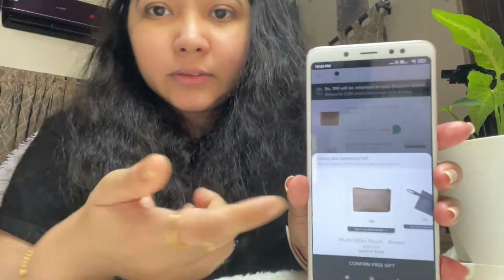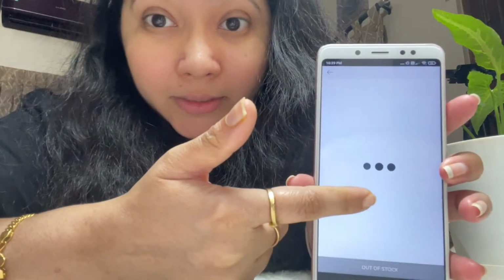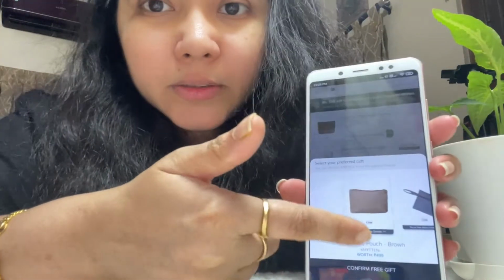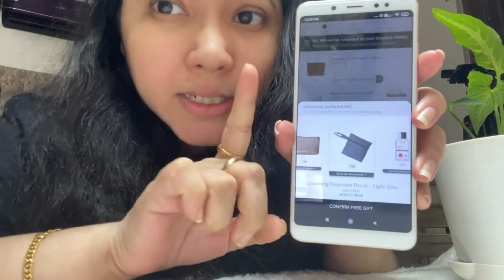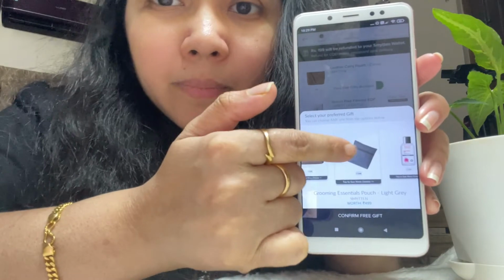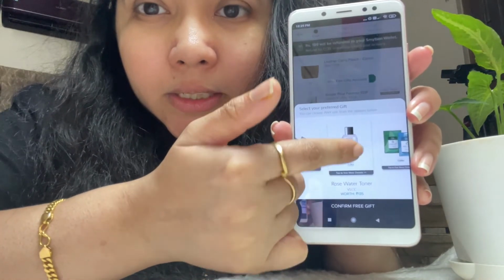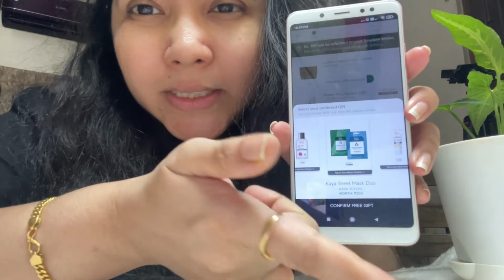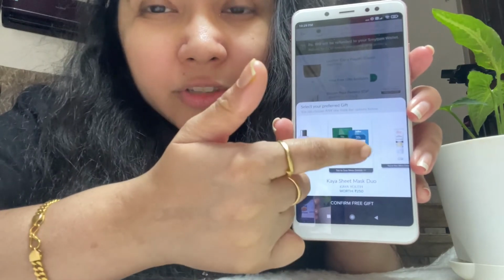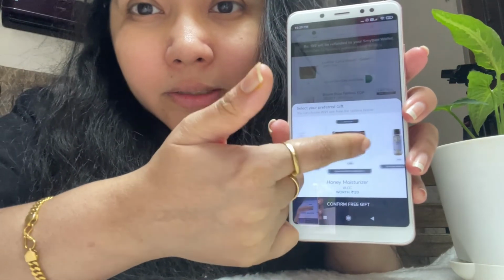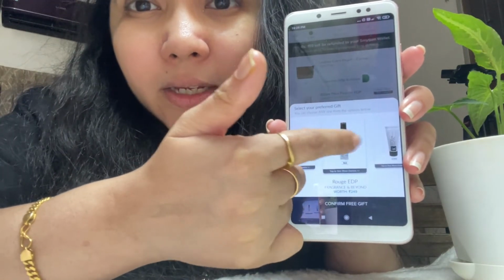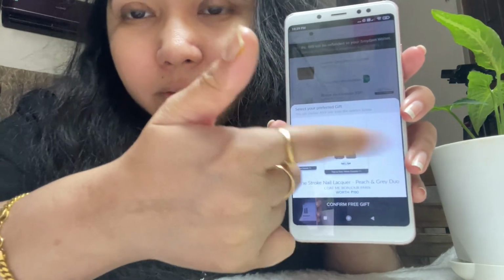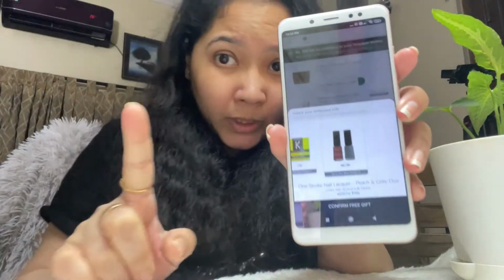So let's see. This is one gift that I can take if I want. This is another gift that I can take if I want. I can select only one gift. Okay, I can take this gift, rose face toner. I can take sheet masks from Kaya. I can take this. I can take any from this. Any one gift.